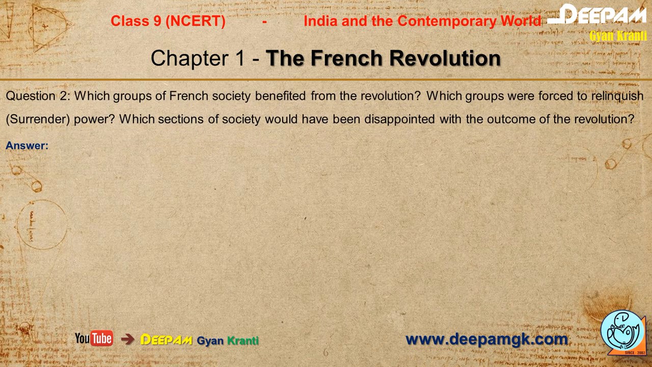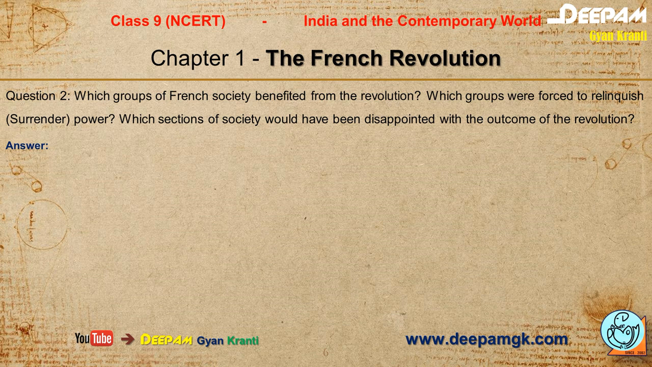Question 2. Which group of French society benefited from the revolution? The question asked is about the French Revolution. Which groups were forced to relinquish, it means surrender power? Which section of society would have been disappointed with the outcome of the revolution?